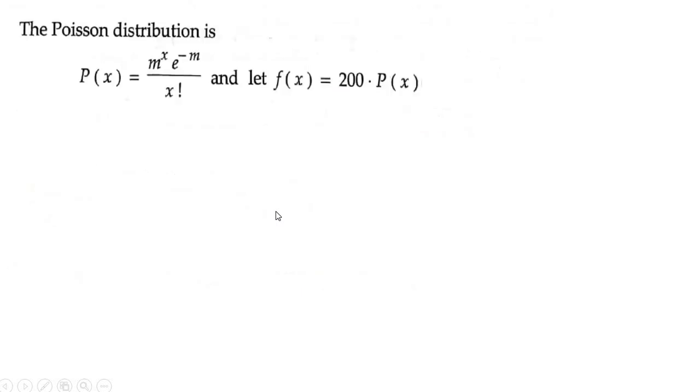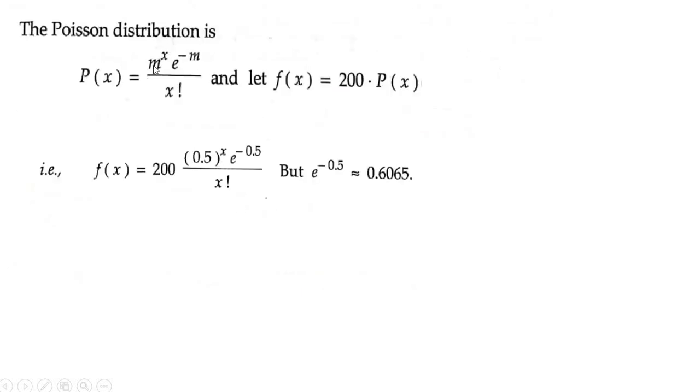First you have to substitute m. From the mean, we got mu equal to 0.5, and mu is also equal to m, so m is equal to 0.5. Wherever you have m, just replace it with 0.5. We need to calculate the theoretical frequency.